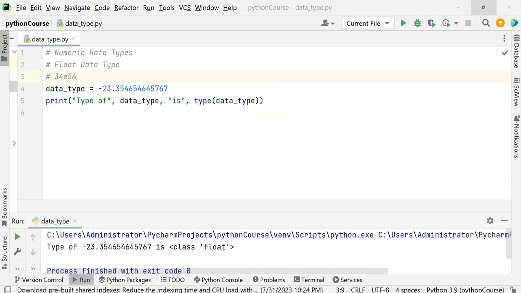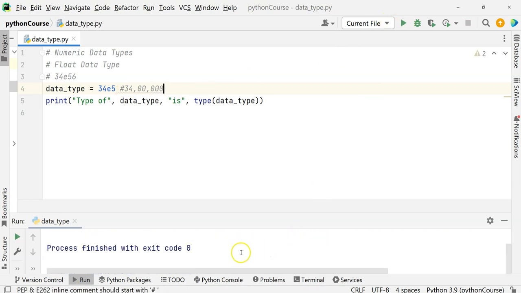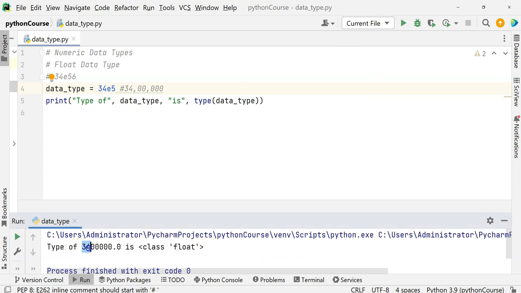Now let's try that. So for the data type, we will have 34E5. What does this mean? This is a floating data type, which has the value 34 lakh. Let's see what it has. See, do you see? After 34, there are 5 zeros. So this is what it means when we say exponential floating data type.